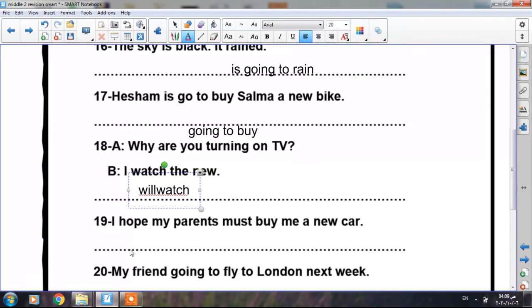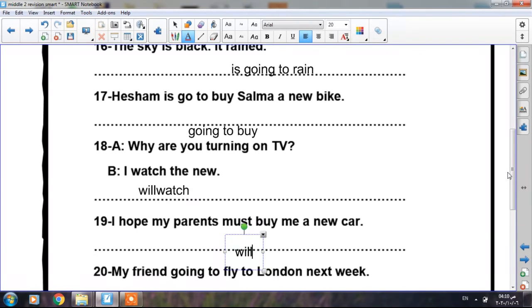Okay, number 19. I hope my parents must buy me a new car. Once you find the word hope, you have to use will plus infinitive. Okay, because it's from the keywords or key expressions for will and infinitive. I hope my parents, I expect, I think. Okay, so I hope my parents will buy me. So the answer is will.